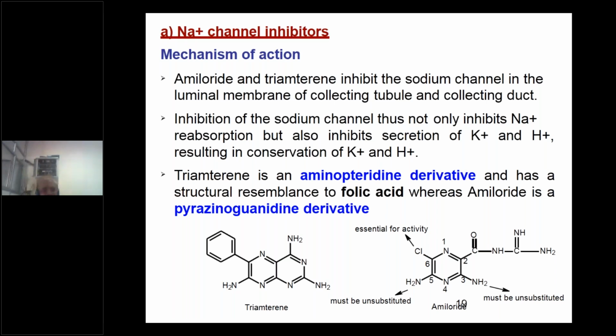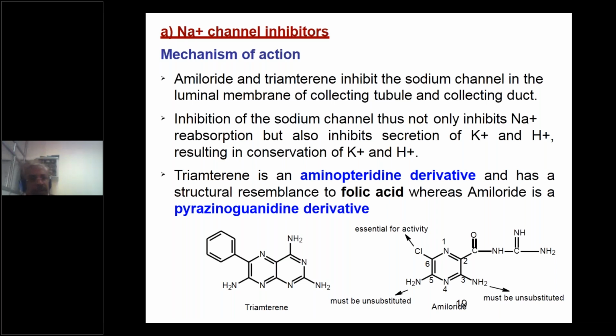Inhibition of this sodium channel not only inhibits the sodium reabsorption but also inhibits the secretion of potassium and hydrogen ions. So that results in retention of potassium ion and hydrogen ion.